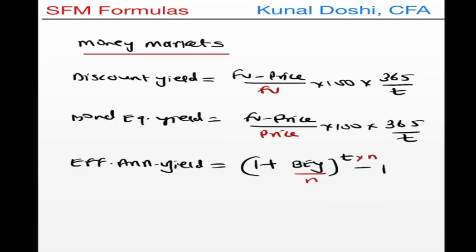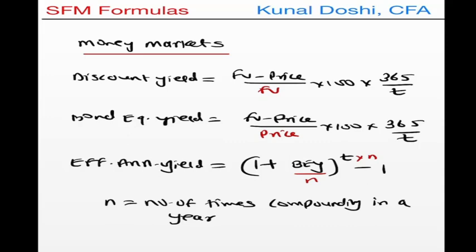What is n? N in this case is the number of times compounding in a year. So if the instrument is for 90 days, in a year, assuming 360 days, you'll have quarterly compounding, so it will be divided by 4. These are the important formulas with respect to money markets, and they are basically with respect to the yields.